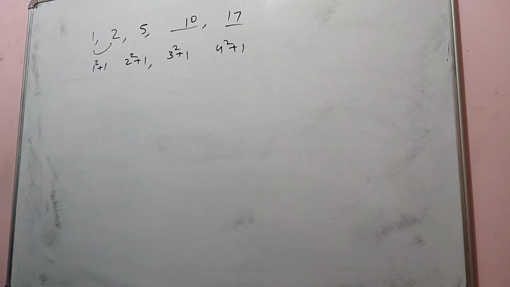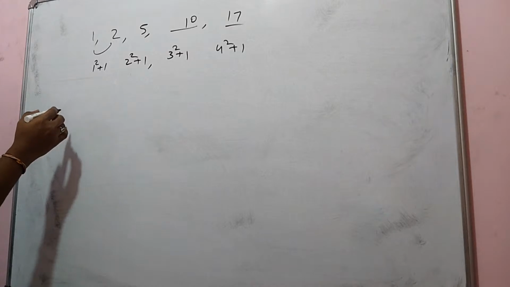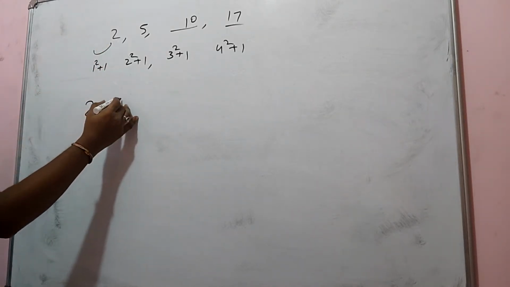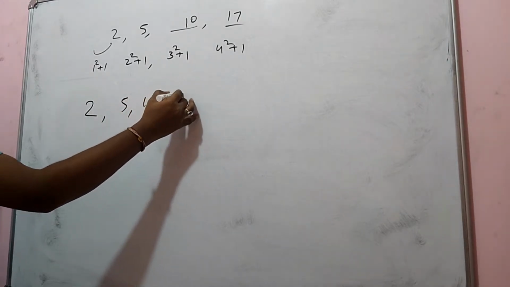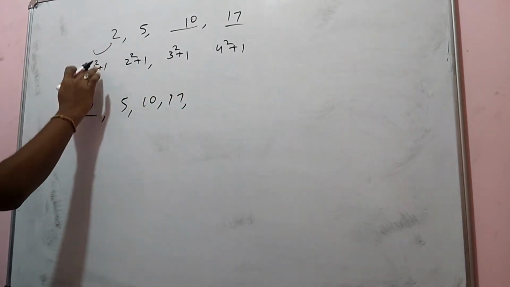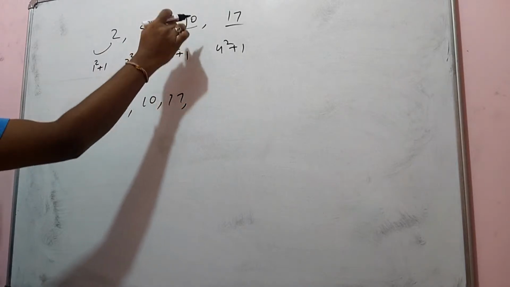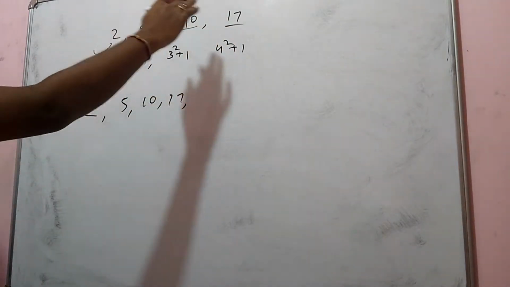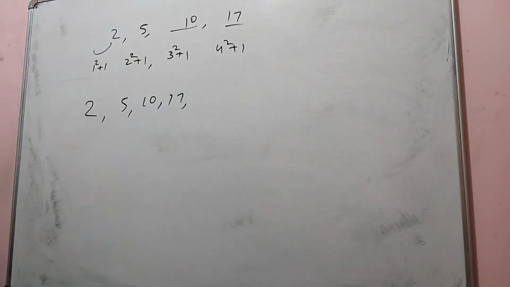So like this, we get the sequence one by one. Suppose you have 2, 5, 10, 17 like this. They are 1 square plus 1, 2 square plus 1, 3 square plus 1, 4 square plus 1, like that. So these are the sequences you are going to get.